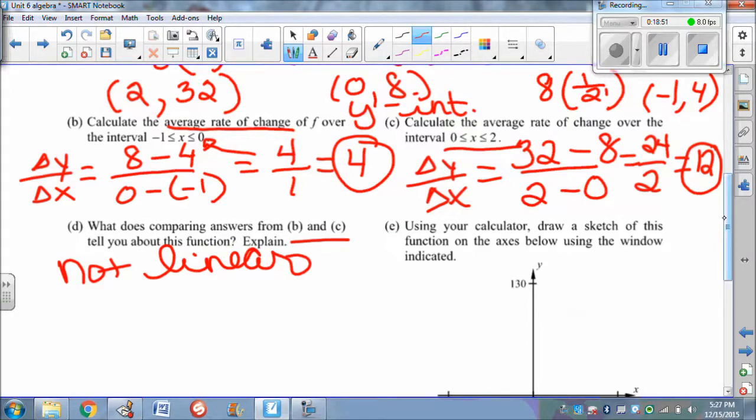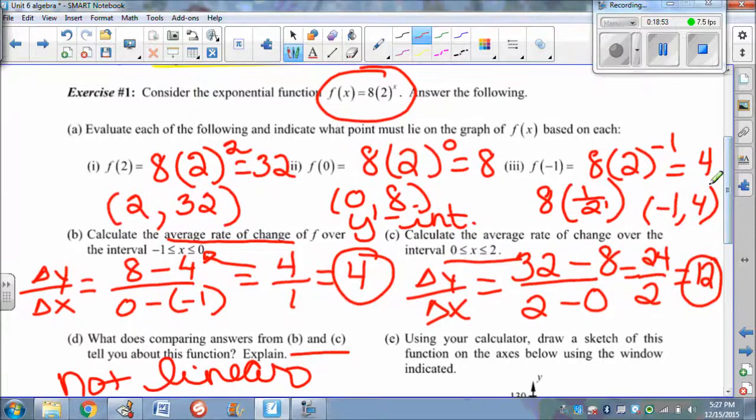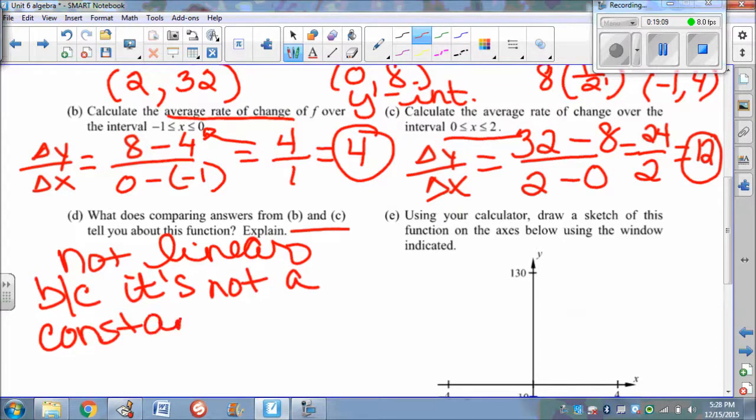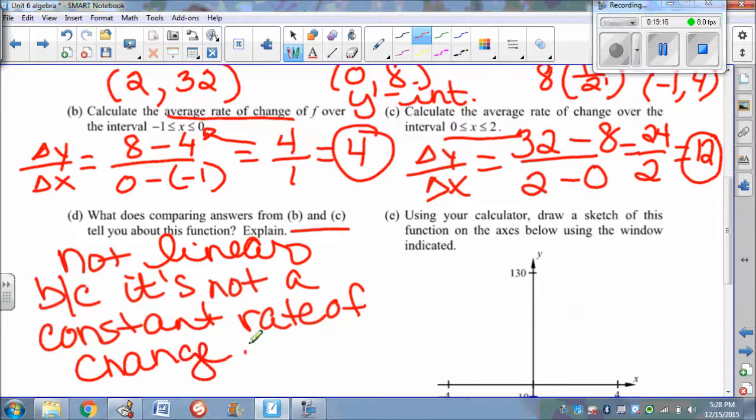Obviously, clearly this is not linear, but what backs it up is it's not a constant rate of change. That is the linear function's claim to fame, constant rate of change. Well, the claim to fame for the exponential function is that it's not a constant rate of change. There is a rate of change, but it's certainly not constant.